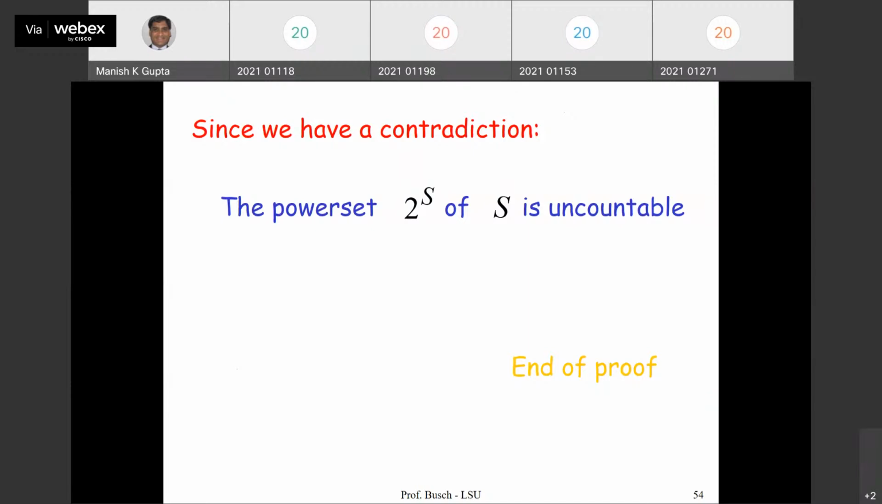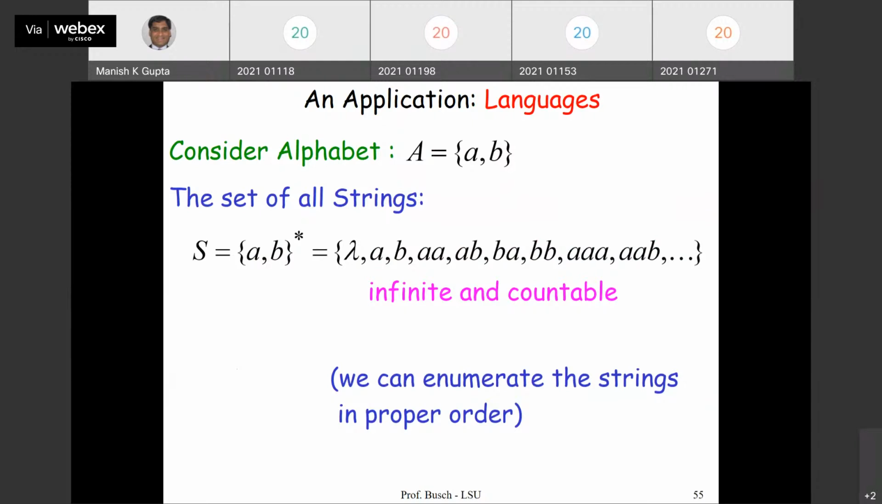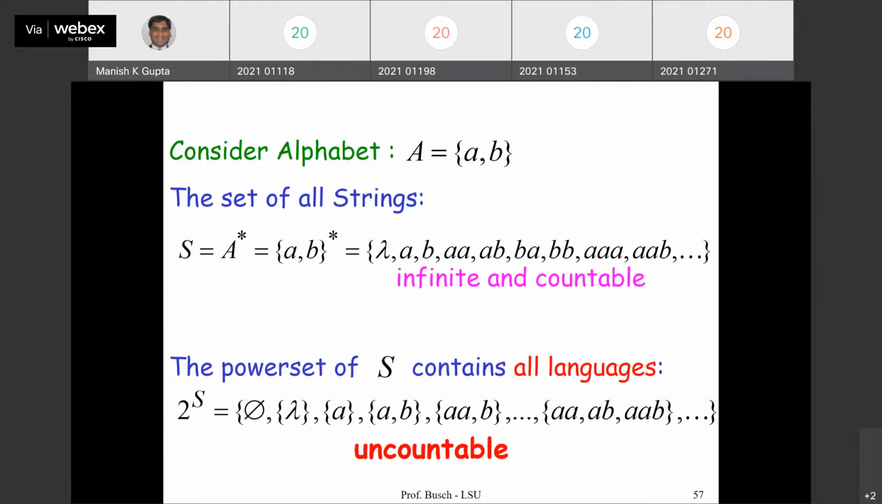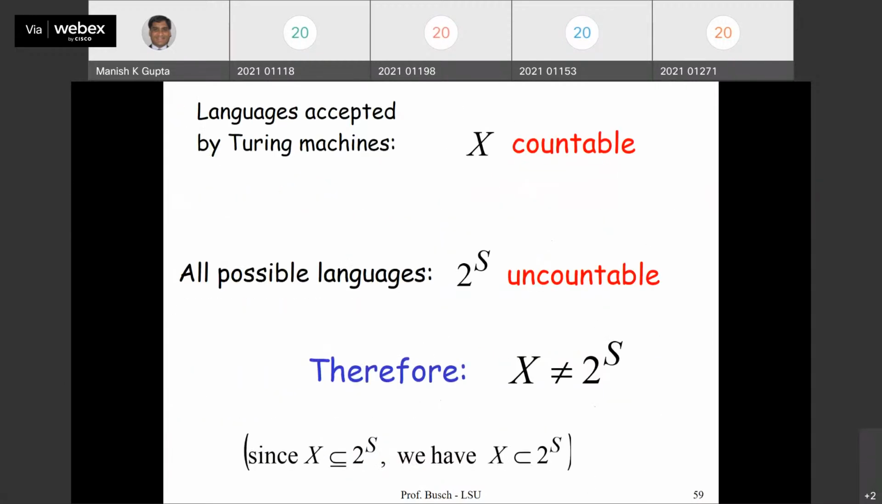Once you learn this fact, we can apply it to languages. If the alphabet is a, b, the set of all strings is infinite and countable, so the power set of this, the set of all languages, will be uncountable, right? Now the collection of Turing machines forms a countable set, while the power set of S contains all languages, which is uncountable. That means there are more languages than the number of Turing machines, and hence there are problems which Turing machines cannot solve. Beautiful small fact.